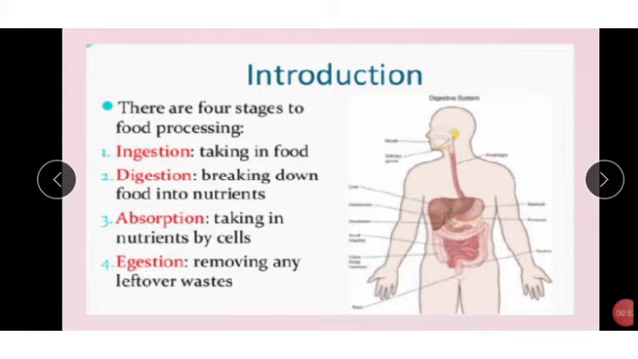Next one, digestion. Breaking down food into nutrients. Complex food will become simpler. The food particles will be broken down. That process we call digestion. And absorption. Absorption is nothing but taking in nutrients by cells. Cells absorb some nutrient particles. Next, egestion. Egestion means removing any leftover waste particles.